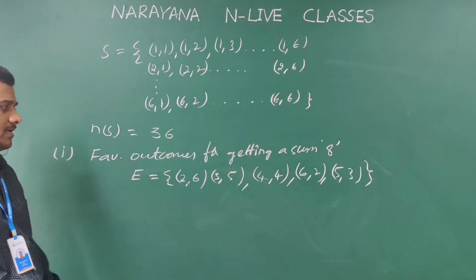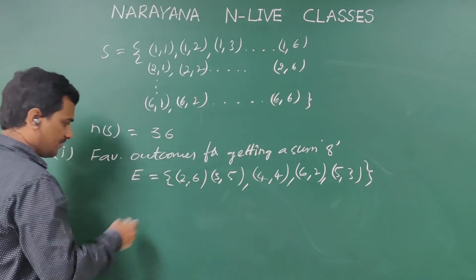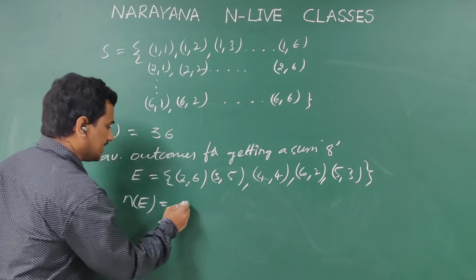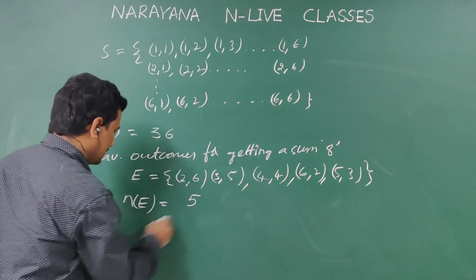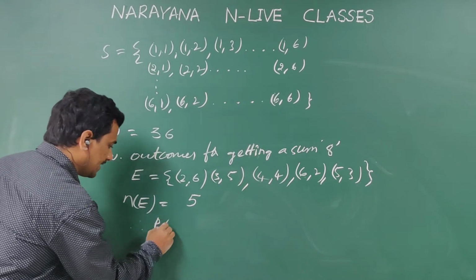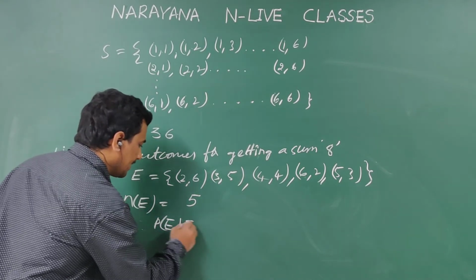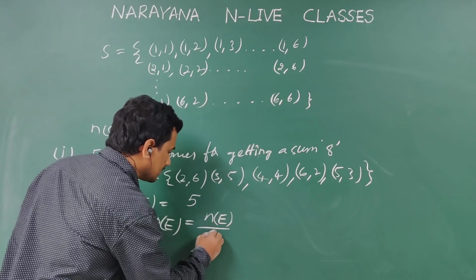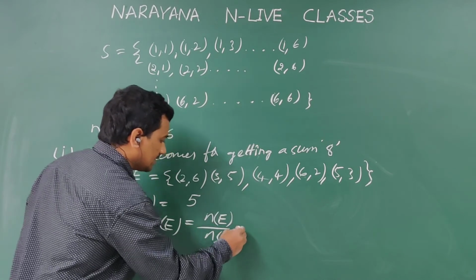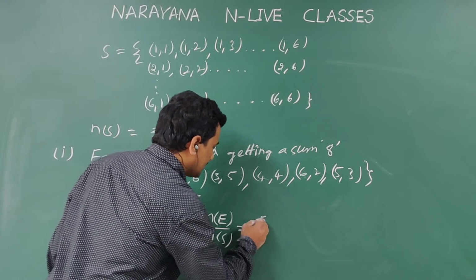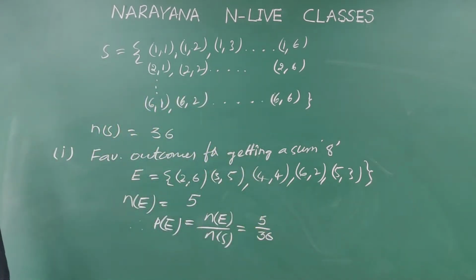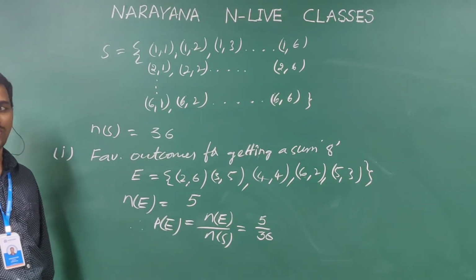For getting a sum 8, we have 5 favorable outcomes. N of E is 5. Therefore, probability of E is given by n of E by n of S, that is 5 by 36. So this is the probability of getting a sum 8 when 2 dice are rolled.